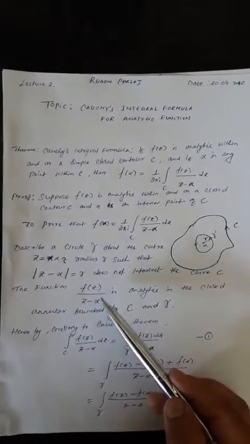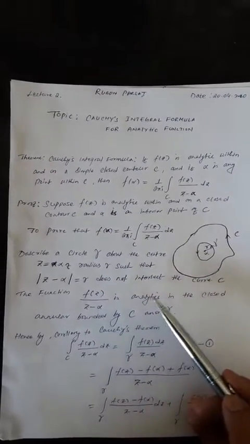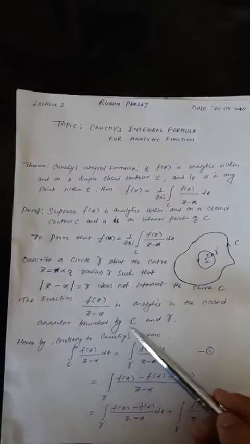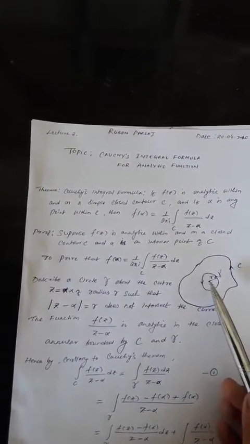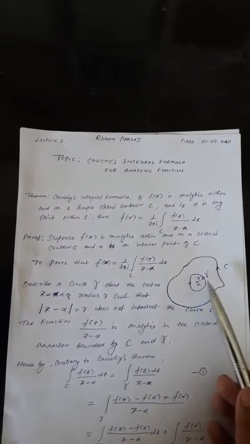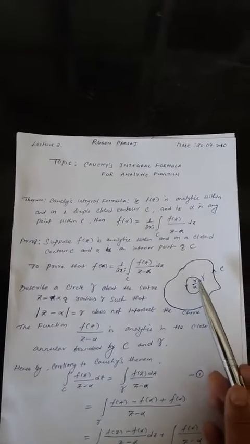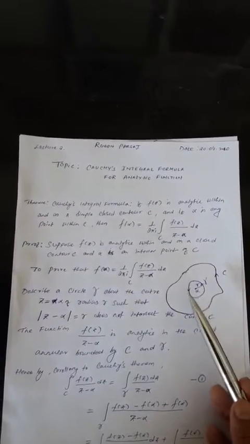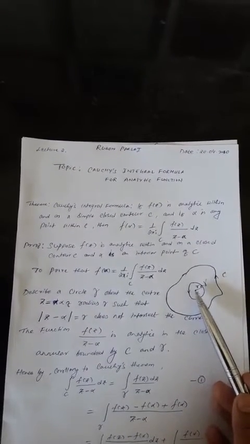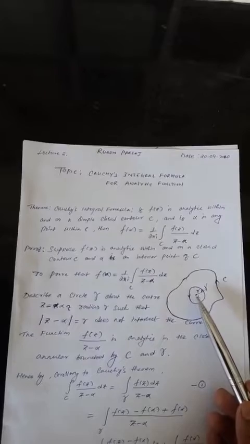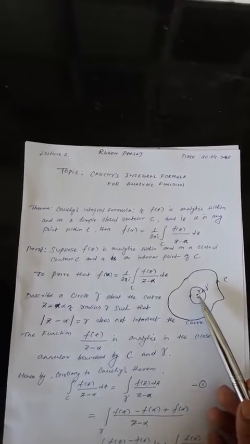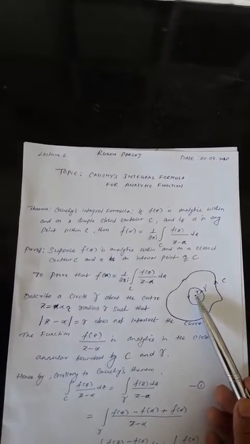So the function f(z) divided by z minus alpha is analytic in the closed annular region bounded by C and gamma. Here alpha is a fixed point, which is at the center of C and also the center of gamma. This boundary differentiates the two regions. Alpha lies wholly within gamma.